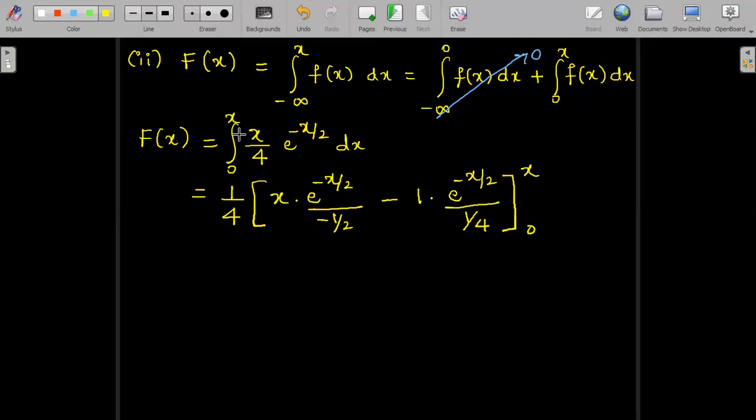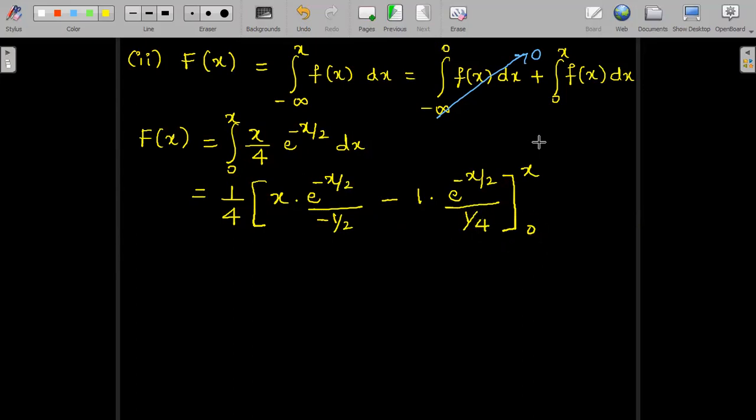I repeat the integration by Bernoulli's rule once again. The first function and the second function are decided by ILATE: x is the first function, e power minus x by 2 is the second function. So the first function we retain as it is. Integration of e power minus x by 2 is e power minus x by 2 divided by minus 1 by 2. Then according to Bernoulli's rule, there is a minus in the middle: differentiation of x is 1, into the integral of the previous integration. So e power minus x by 2, once again integrated, is e power minus x by 2 by minus 1 by 2. Already in the denominator there was minus 1 by 2, and it is multiplied once again by minus 1 by 2, so it becomes 1 by 4.